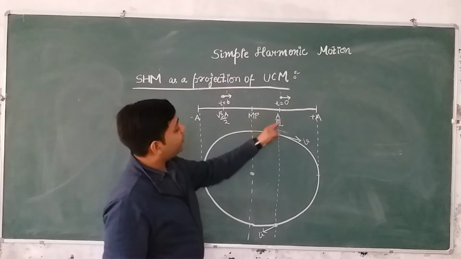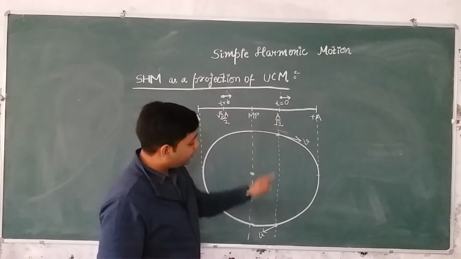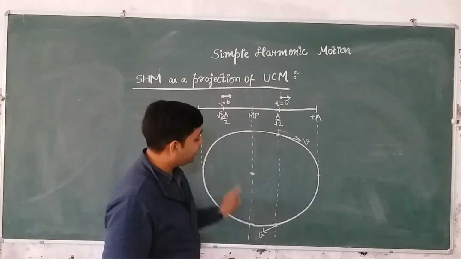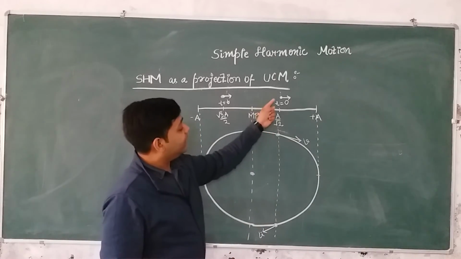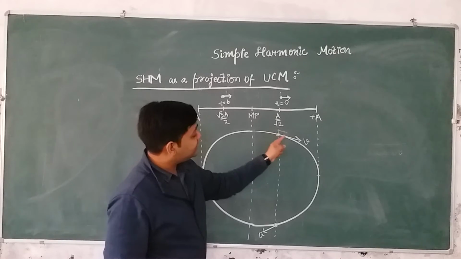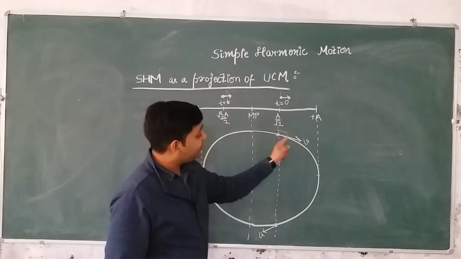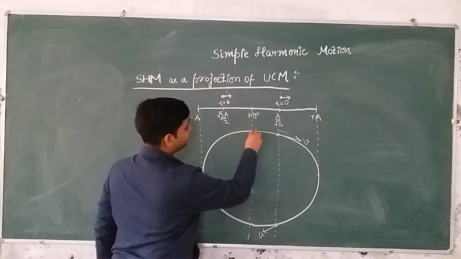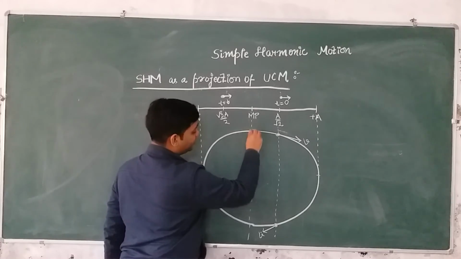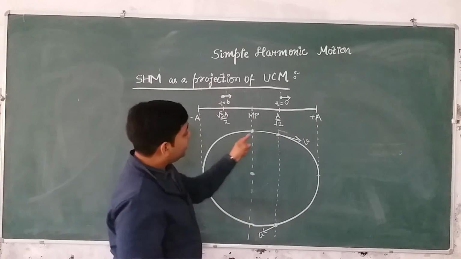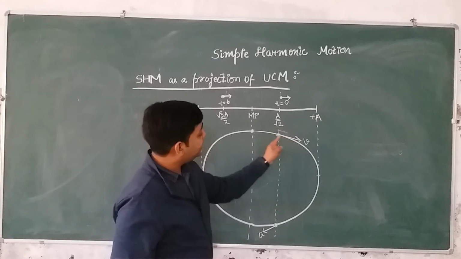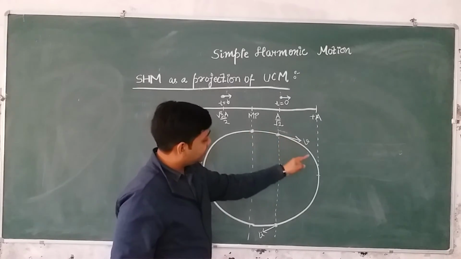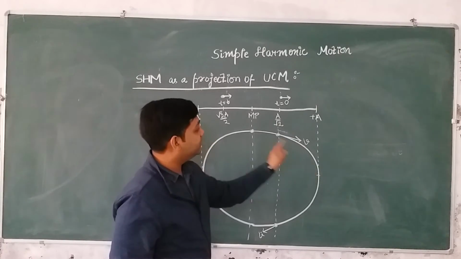So since for this given position, there are two positions possible on the circular track, which one we should choose? See, if I choose this direction, you can see that with this velocity, this is the mean position of the particle, right? Now, if I choose this direction of velocity, you can see that the particle is going away from the mean position and towards the amplitude.